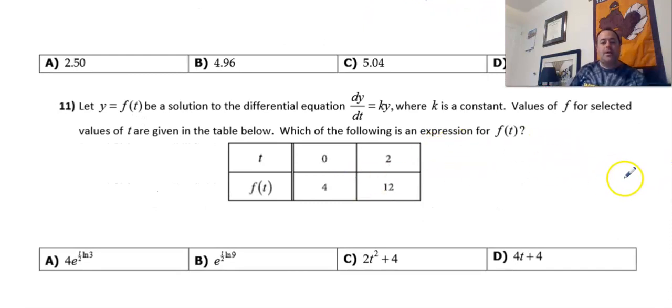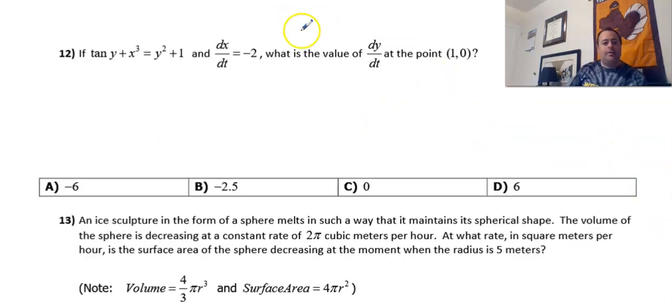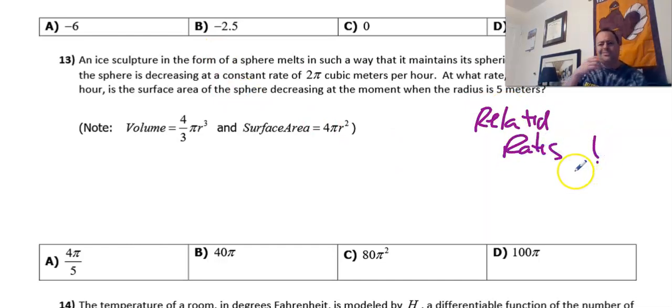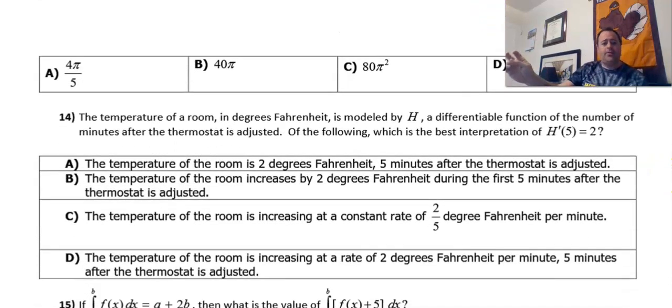Another differential equation for the value of k, y. And then, finding the derivative points. I'm just looking through this. Oh, good. Don't forget about our fun related rates, right? Don't forget about related rates. That could possibly be on there. I think we're going to do an FRQ soon, maybe, with related rates in there. So it's going to be a pretty straightforward one, I'm imagining, but related rates is also there for you.